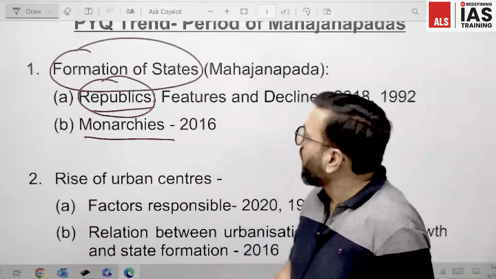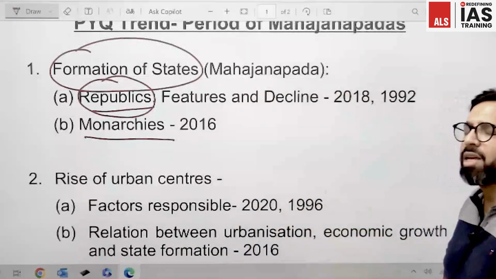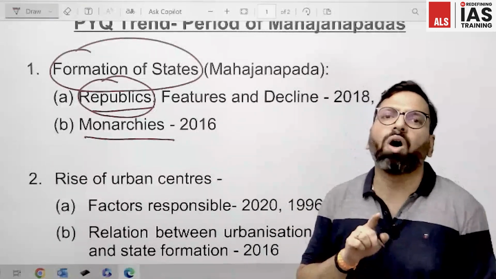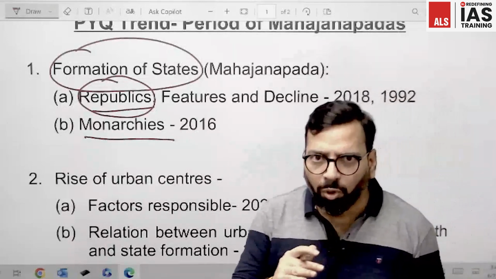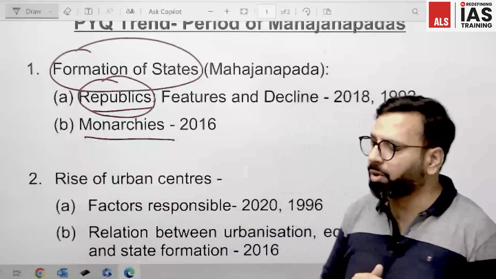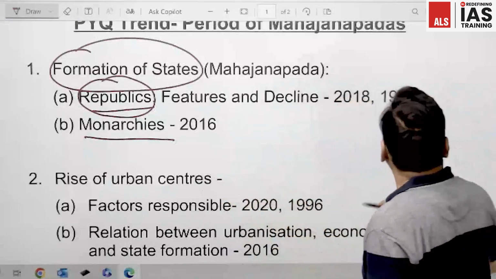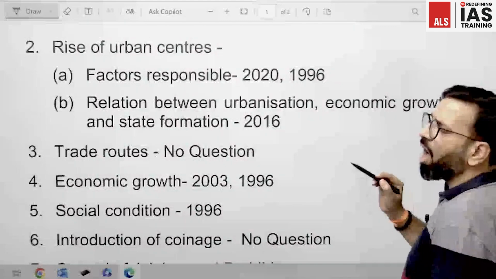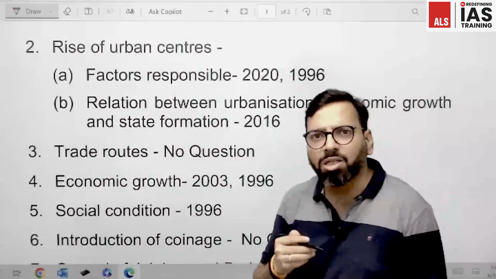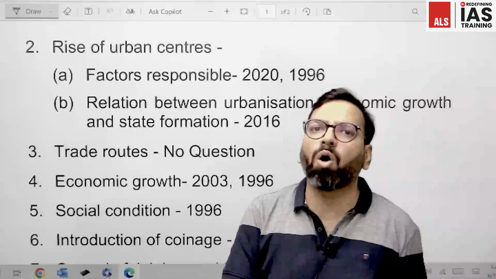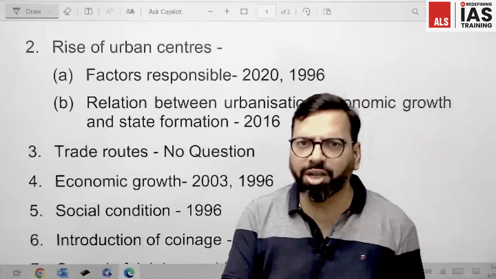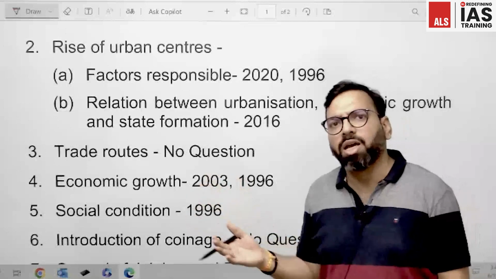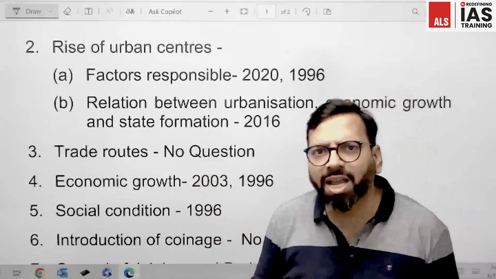Moving ahead, the second topic given in your syllabus is the rise of urban centers. If you look at the previous year question paper, under this heading you will find they asked about the factors responsible for the second urbanization in India, because we know the period of 6th century BC, or the Mahajanapada period, is nothing but the period of second urbanization in India.